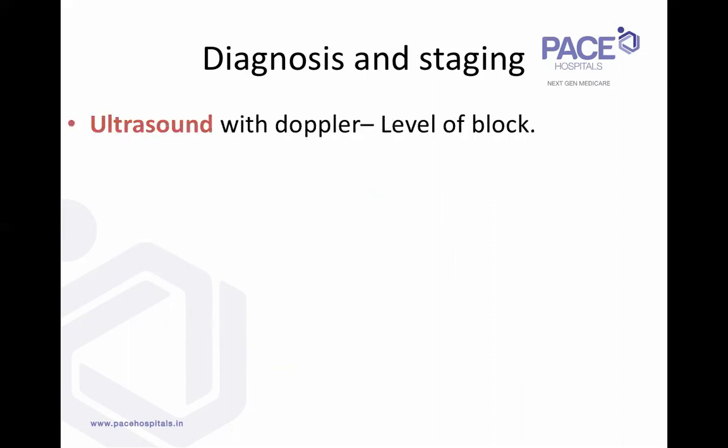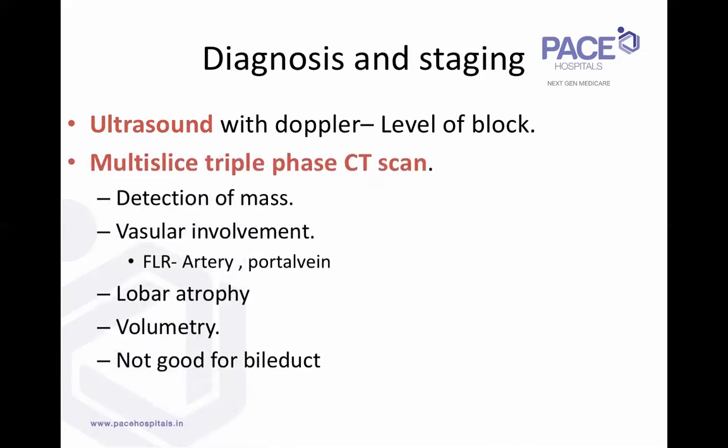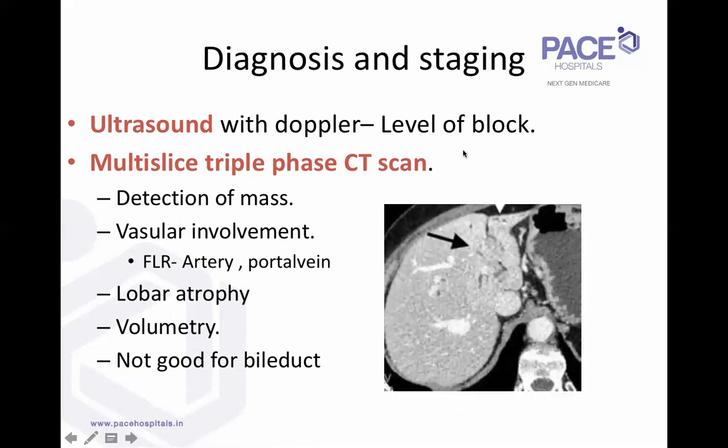Basically, when a patient comes to us, a hilar block is usually diagnosed on an ultrasound. If the ultrasound does not show any liver mets, ascites, and peritoneal deposits, the next step for staging would obviously be a multi-slice triple phase CT scan. That means a CT with an arterial phase, portal phase, and a late venous phase. So this CT scan, for example, in this patient, helps you detect a mass. In the sclerosing variety, you may not always have a mass, but in the nodular variety especially, you'll have a mass.